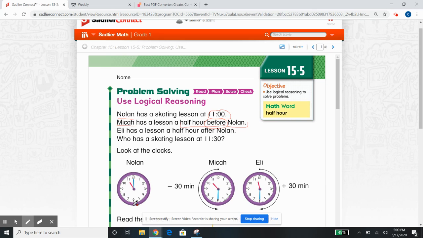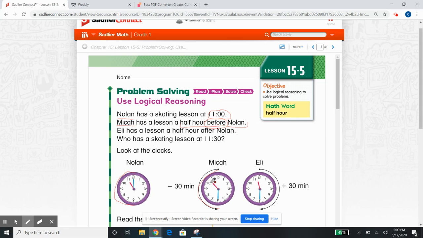So on the clock, if it says a half hour before, I have to go back on the clock. They had 11, and they went back a half hour. Remember, when you go back a half hour, you're only going back 30 minutes, which is only halfway around the clock. You don't have to go the full way. So look here, they went halfway.